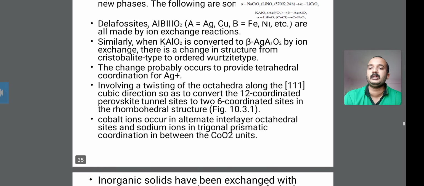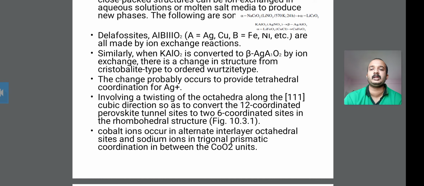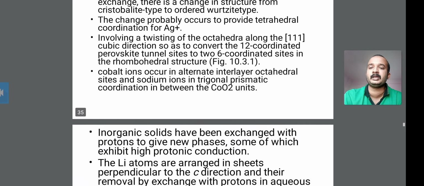Then the cobalt ions occur in alternate interlayer octahedral sites, and the sodium ions occur in trigonal prismatic coordination in between the CoO2 units. This means the cobalt ion occurs in alternate interplanar octahedral sites, and the sodium ion in trigonal prismatic coordination in between the cobalt dihydroxide units. So this is also a point we have to discuss in ion exchange reaction.